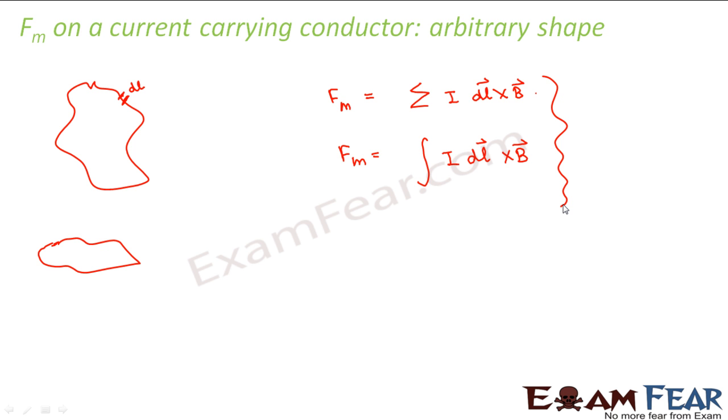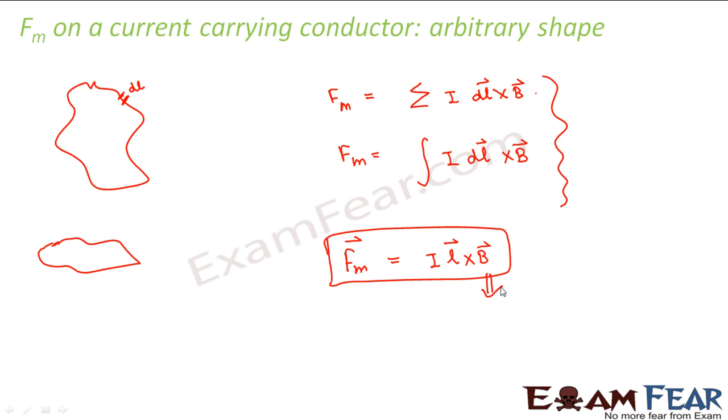Right? Okay. Now please make a note here that the magnetic field which we are talking about here, in this magnetic force I L cross B, is the external magnetic field. This magnetic field is not produced by this current carrying conductor, right? I think I have already mentioned that before. The magnetic field is produced by some other source, and this current carrying conductor enters the magnetic field. So this current carrying conductor experiences the force due to the magnetic field. But this magnetic field is not produced by this current carrying conductor, right?